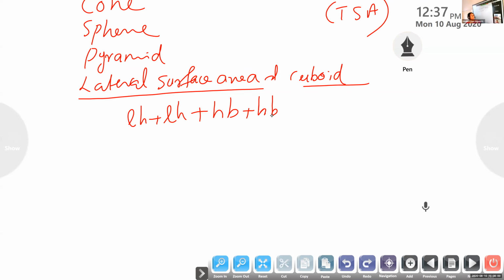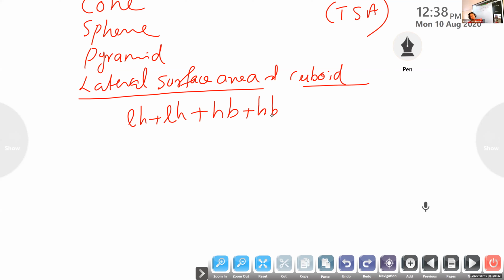Okay, so once again, I will explain. This is a cuboidal box. We are going to find the lateral surface area of a cuboid. Lateral surface area, for example, imagine your room: the four walls are the lateral surface area. So for this box, lateral surface area is the surface area of the sides. Four faces are there on the sides. Front face and back face are similar, and the two side faces are similar.